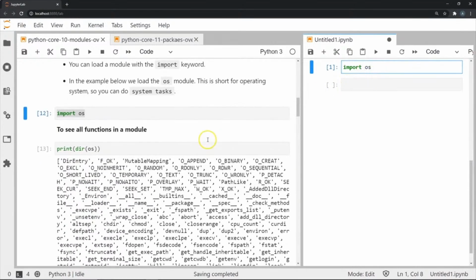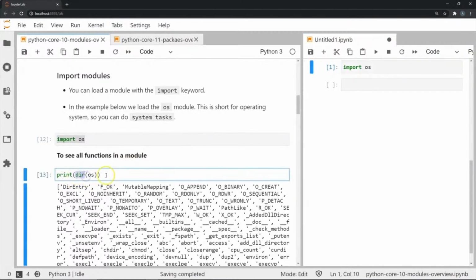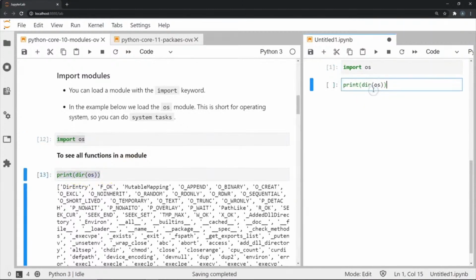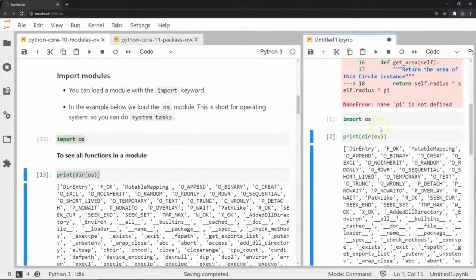Now, if we wanted to see all the functions that are present in a module, what we have to do is use the dir function. So if we print dir(os), it will print us basically a directory of all the functions that are present in the OS module, as you can see here. All of these are basically names of different functions that are part of the OS module.